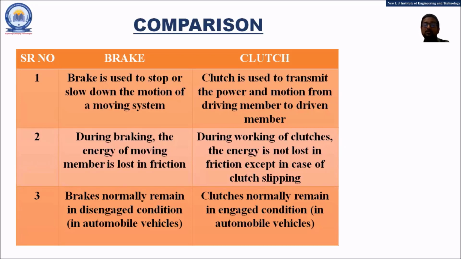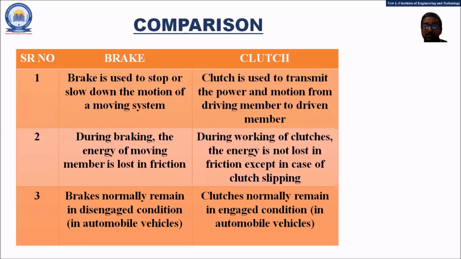Whereas in the clutch, during its working, the energy is not lost in friction except in the case of clutch slipping. Clutch slipping is the condition when the driving and driven members are not engaged perfectly.